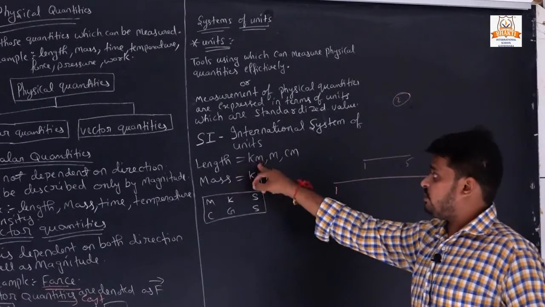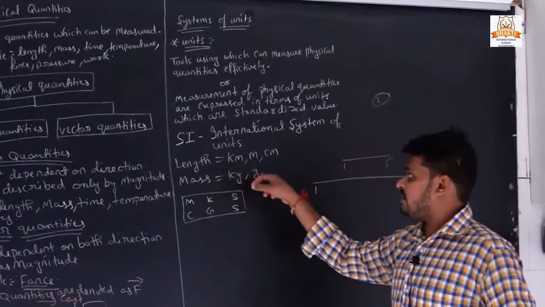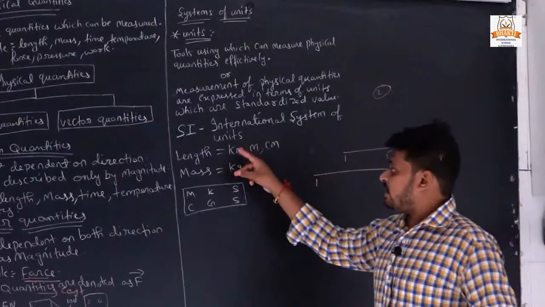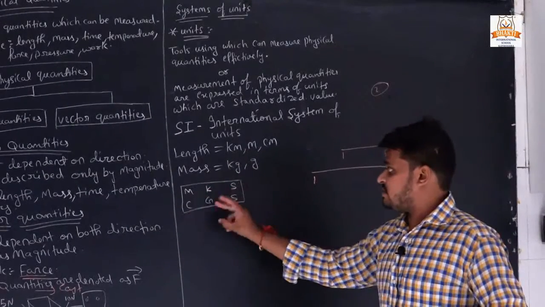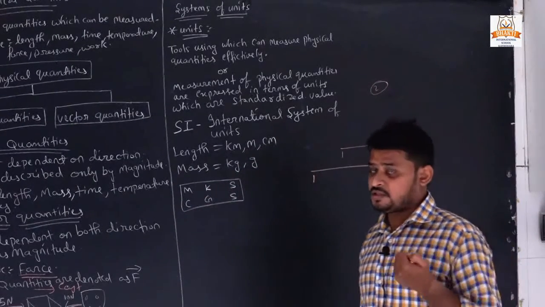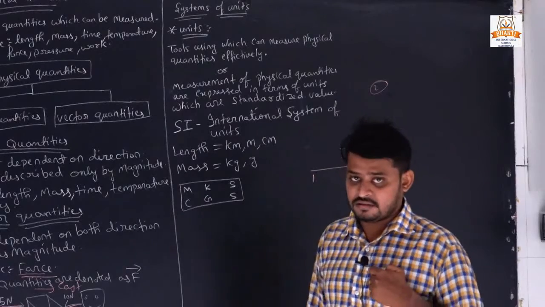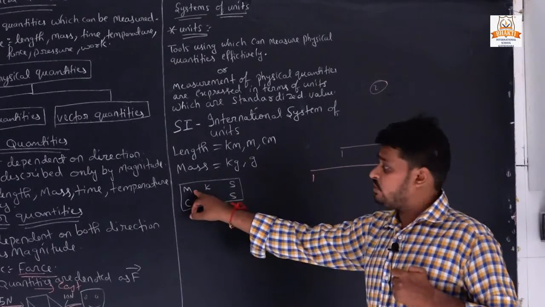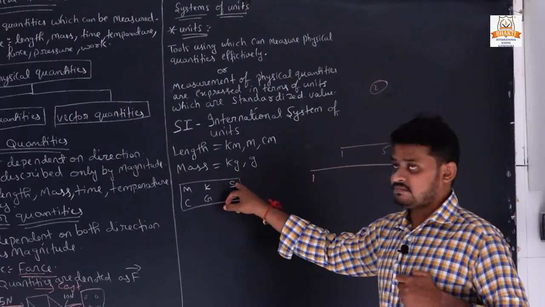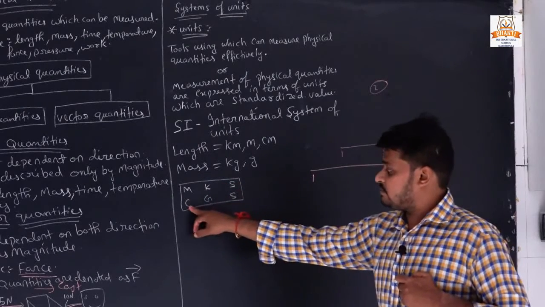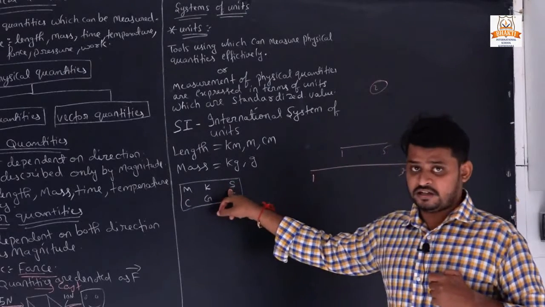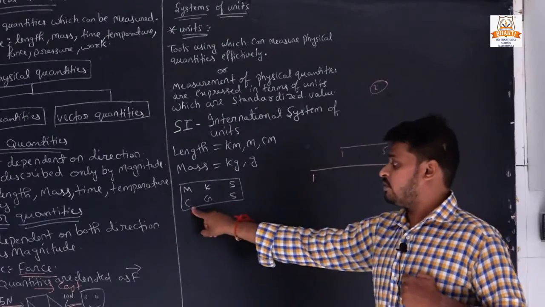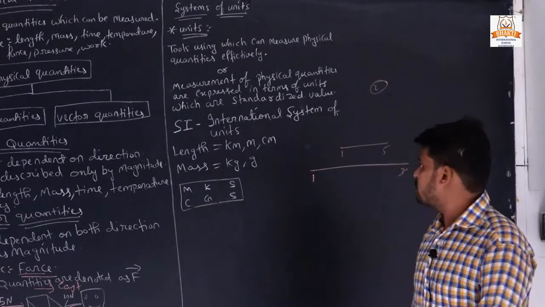Length is measured in kilometer, meter and centimeter, mass in kg and grams. Now they give us two systems, one is the MKS system, one is the CGS system. You will study in higher classes, in 11th, what the MKS system and CGS system are. M is meter, K is kilo and S is second, and it is for greater values, and CGS is for smaller values: centimeter, gram and seconds.